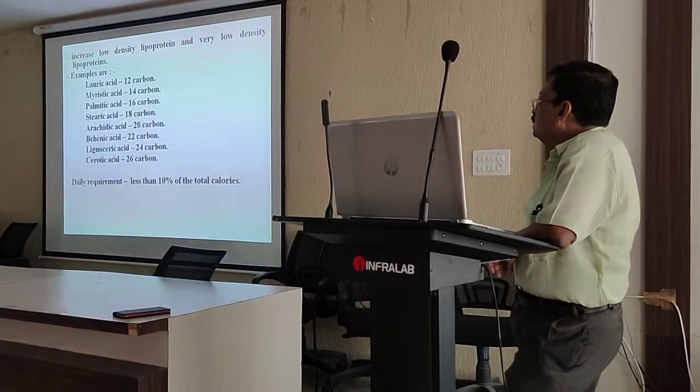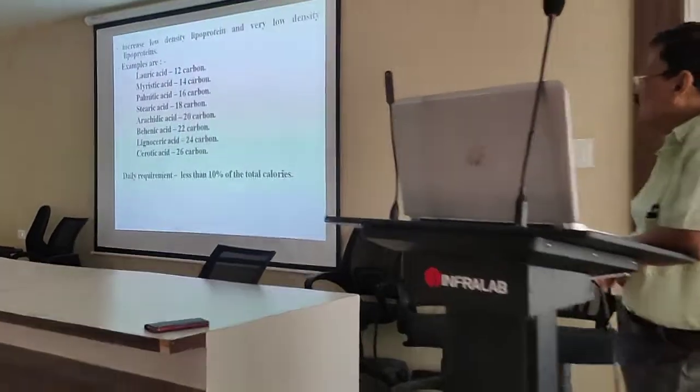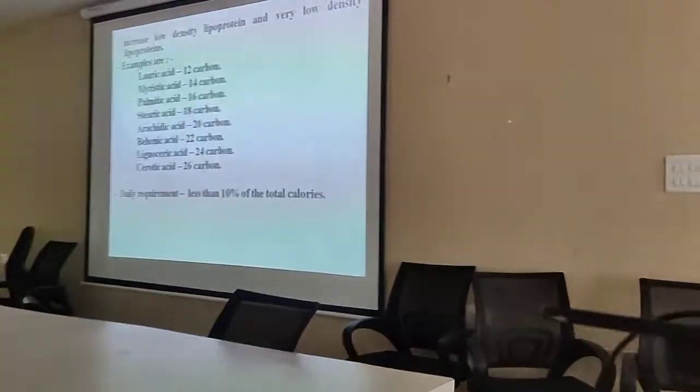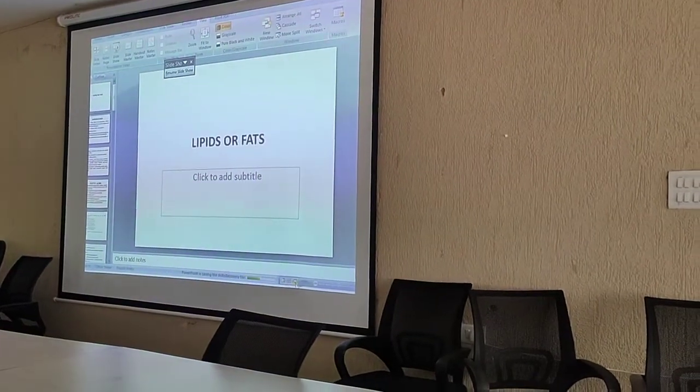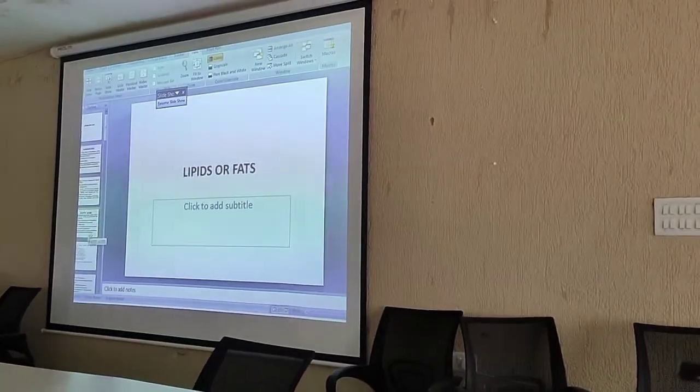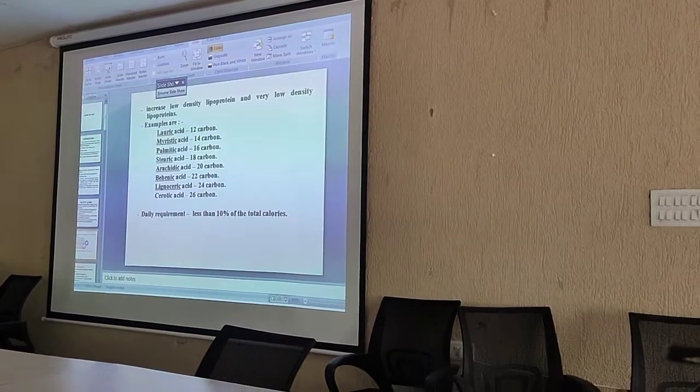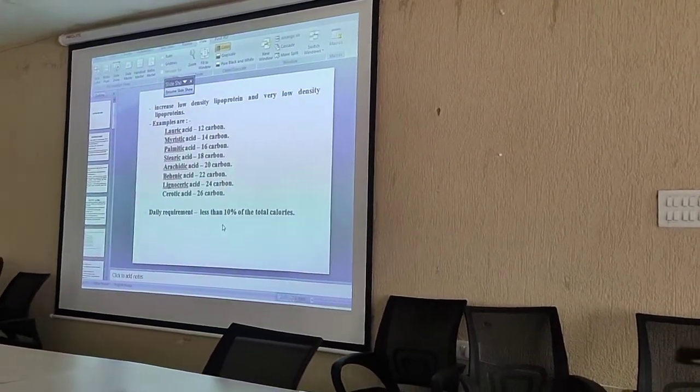It starts from the 12 carbon and ends at the 26 carbon. If it is 12 carbon, it is the lauric acid. If it is 14 carbon, myristic acid.